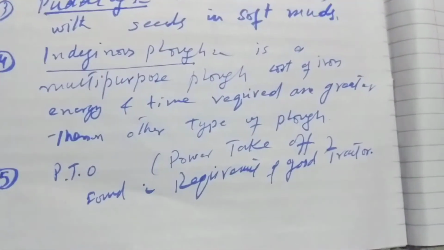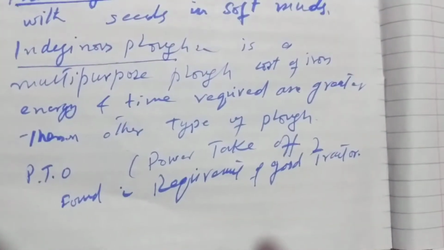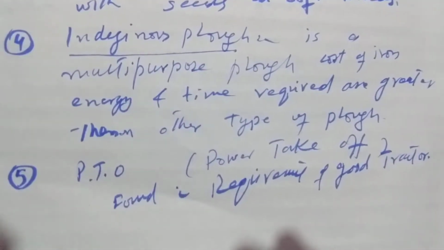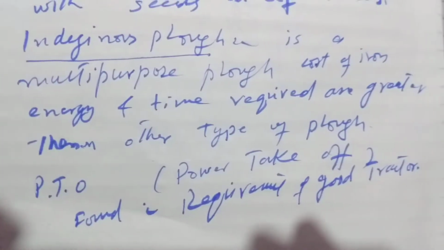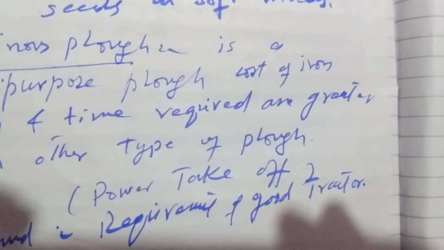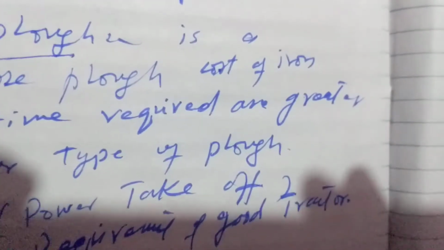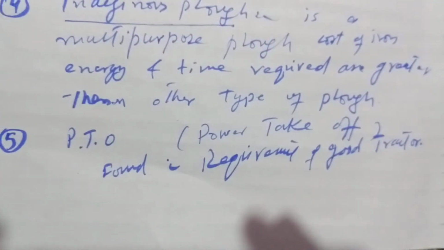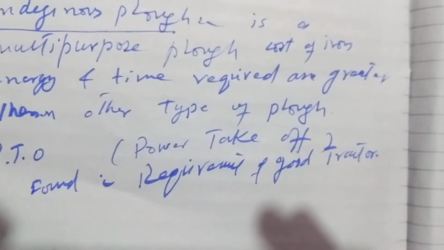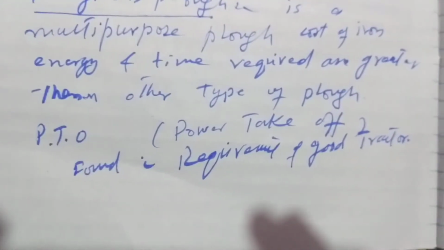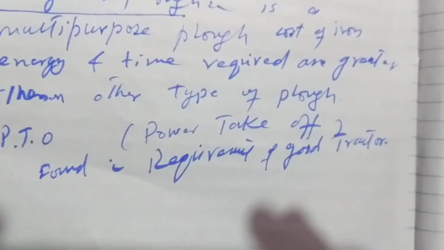Next is indigenous plow. Indigenous plow is a multi-purpose plow made of cast iron. In this case, energy and time required are greater than other types of plow.